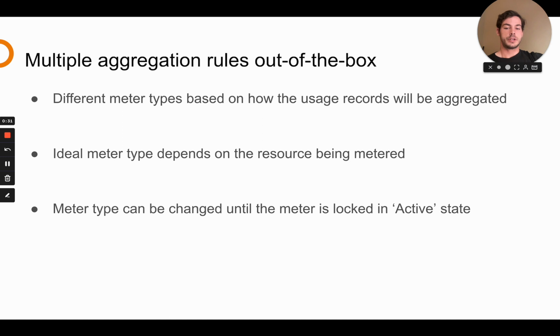When you create a meter, it's set into draft state in Amberflo, where you can send values and see how that data is being aggregated and how it's showing up in Queryable for analytics. If it's not perfect or there's something you'd like to change, you can change the aggregation rule and add dimensions, and really ensure that the data structure and the pipeline are perfect before you lock the meter to active state, when it can no longer be changed or edited. Then you would use it live in production.